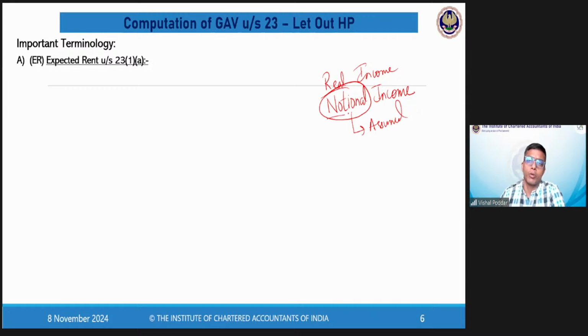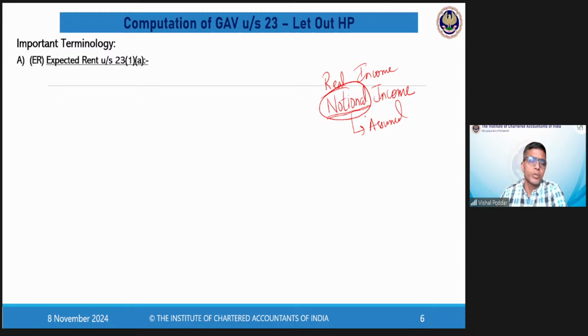In some scenarios, you end up paying tax on such income which you have not actually earned. So it is not your real income, it is notional. And you will find that in many scenarios, every head has such scenarios where you end up paying tax on the notional income. This is fine.